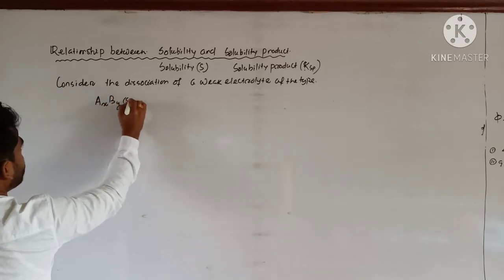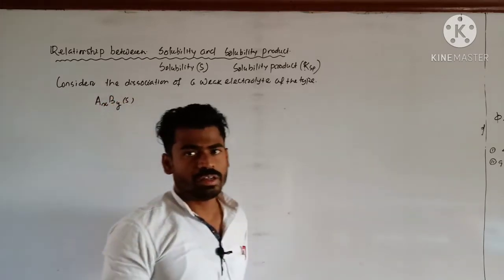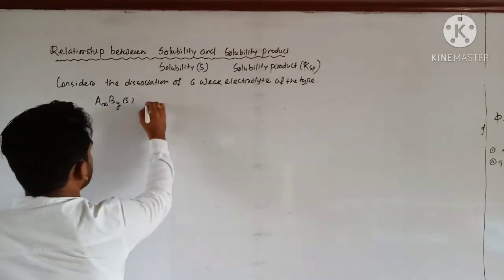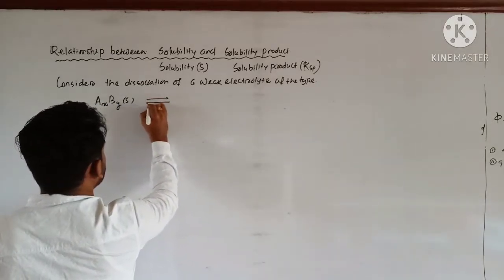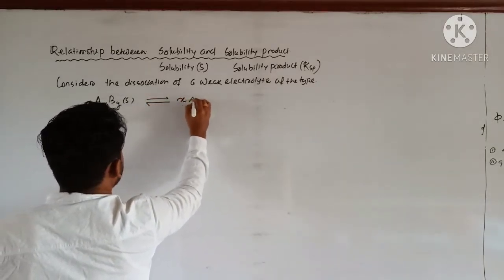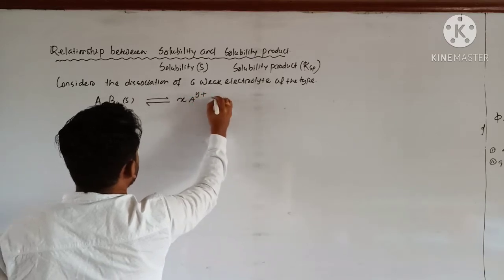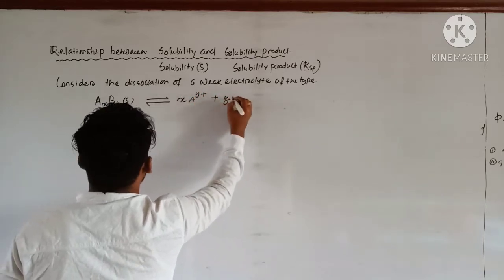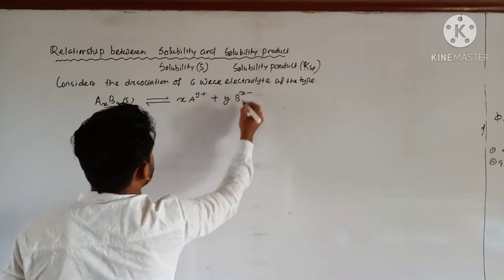AxBy is a solid. Clear? It splits into xAy plus and yBx minus.